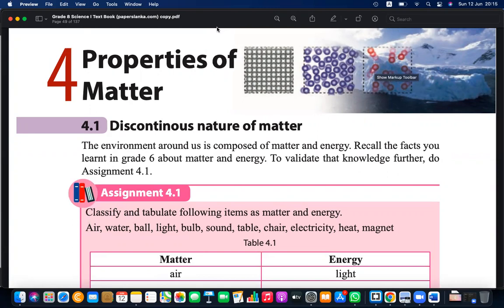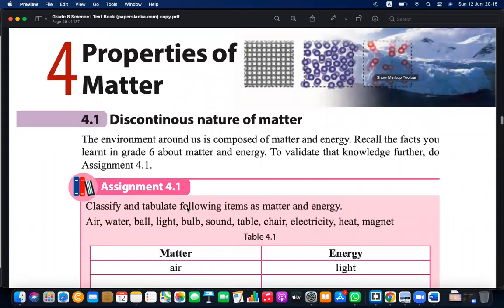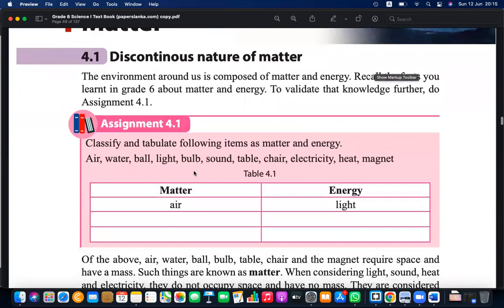In the next stage, we are now exploring further and we are going to learn about properties of matter. Under properties of matter, we will be learning about each matter type as well as its behavior, right?